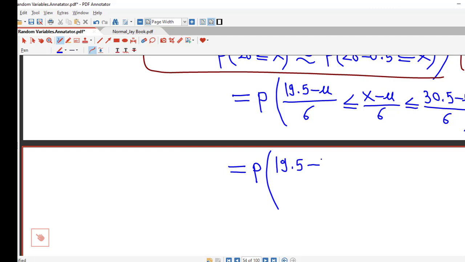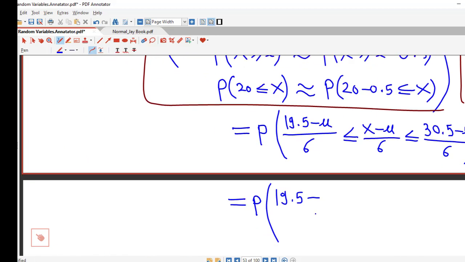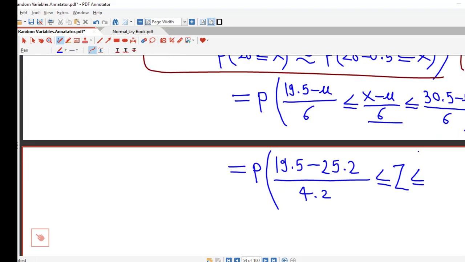Mu is 25.2 and sigma is 4.2. So (19.5 minus 25.2) divided by 4.2, and this, (x minus mu) over sigma, is a standard normal random variable, and here we have (30.5 minus 25.2) divided by 4.2.